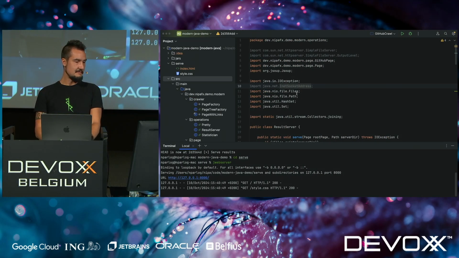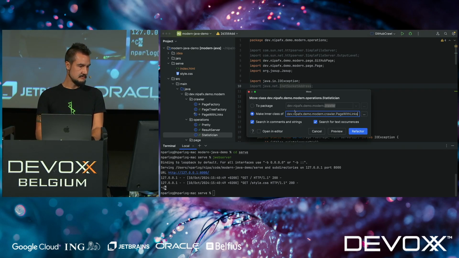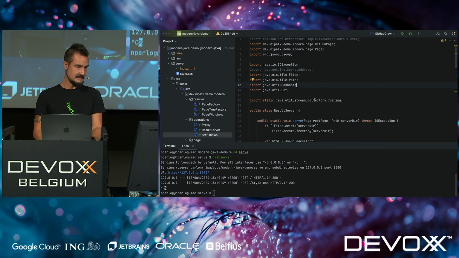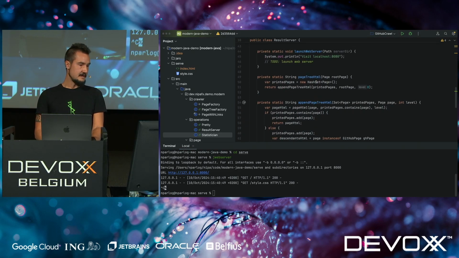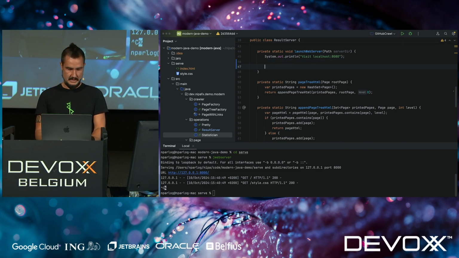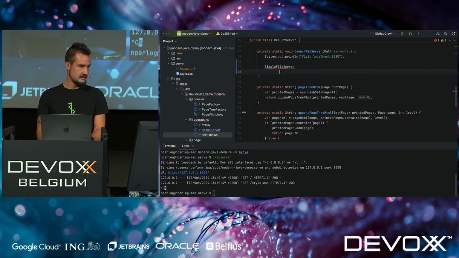But how lame is that part, where I have to run the program and then I have to start the thing. Can we do this programmatically? Absolutely, we can. That's the class that we're currently in here. We can launch the same web server programmatically. So let's do that. That's the SimpleFileServer.